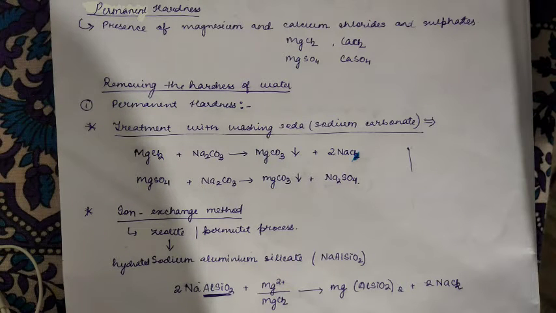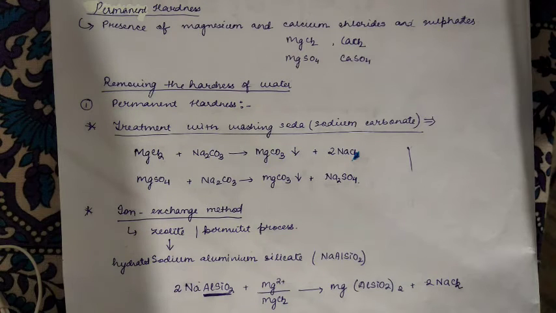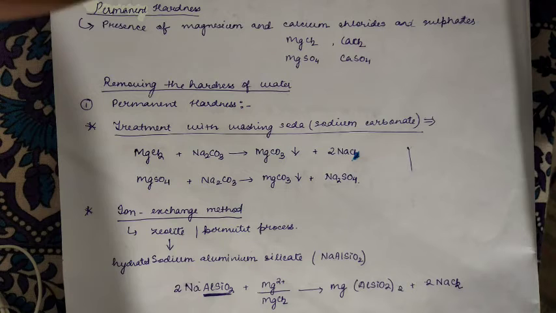Once again I'm repeating, the concept is that something is soluble in water, that is why you cannot separate it. We can separate that substance if we make it insoluble. We have to do certain reactions to make it insoluble, and those insoluble particles will be visible at the bottom of the glass, and we can filter and remove that substance, and like that we can obtain pure water, which is the soft water. We can use it for washing, for drinking, and it will form a good lather, it will form foam with the soap easily. Clear?